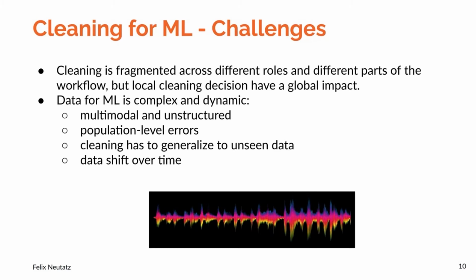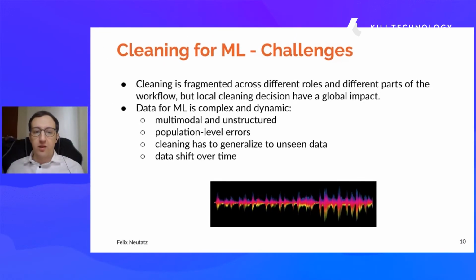And also, if we compare this to the data that we commonly have in the data management community, data for machine learning is much more complex and dynamic. So we have multi-modal or unstructured data: images, videos, sound, text. On the other hand, we have population-level errors.